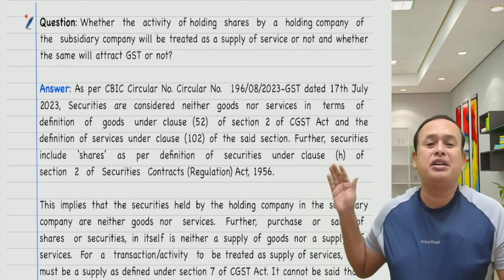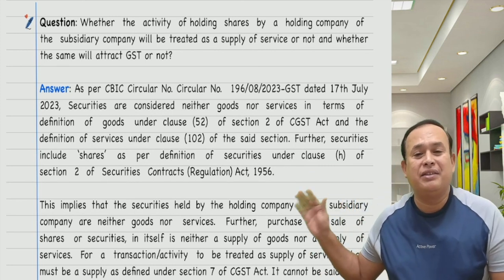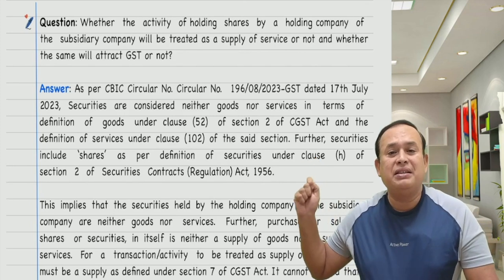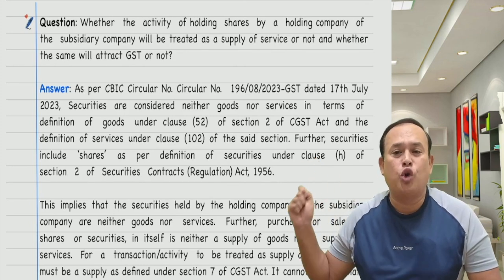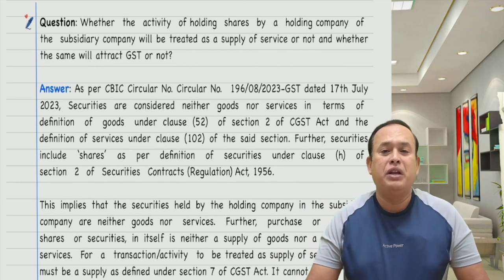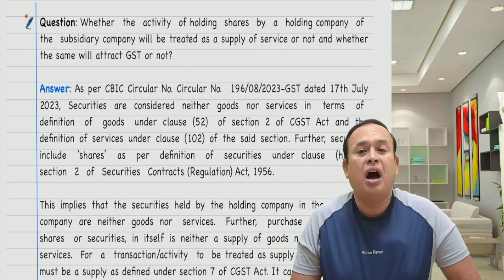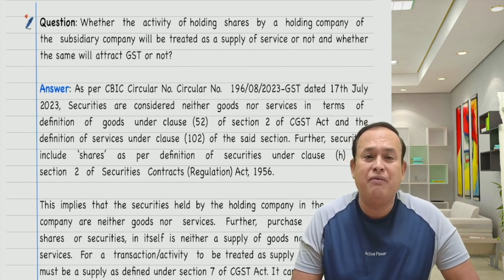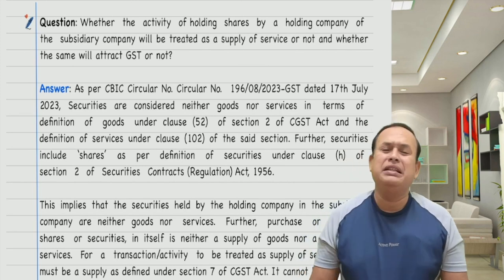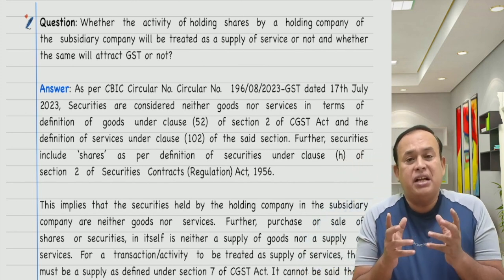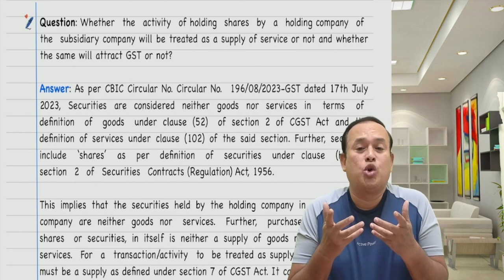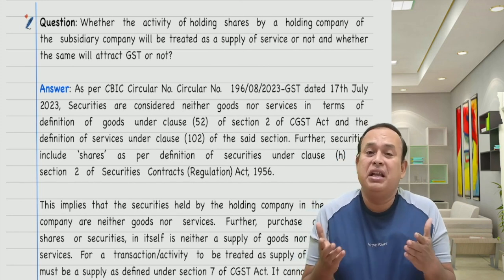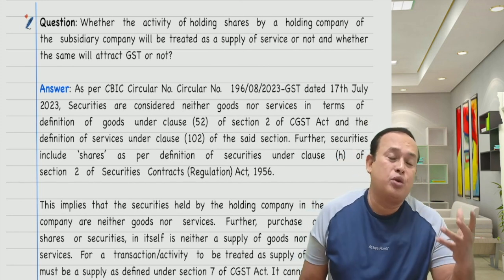A question has been addressed by the CBIC in the given case. What is the question here? Whether the activity of holding shares by a holding company of the subsidiary company will be treated as supply of shares or not, and whether the same will attract the GST or not. My dear friends, as you are aware, shares and securities are neither goods nor services. Very clearly we have understood, it is neither goods nor services.